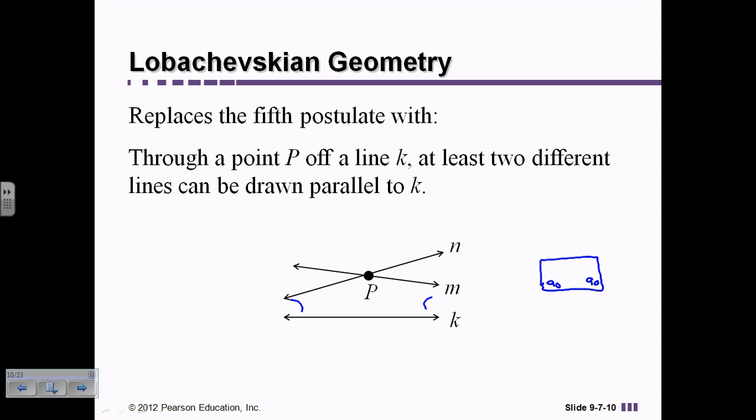So what you've got to visualize is that the challengers to Euclid's theorem did not believe that things were flat. They did not believe that the earth was flat. And in Euclid's time, they were still believing that the earth was flat. And these challengers were coming through and saying, no, we don't think the earth is flat. We think it's round. And if things are round, then there could be other lines that are parallel to that line if you think about the universe being rounded. And so that's what these challengers were doing.